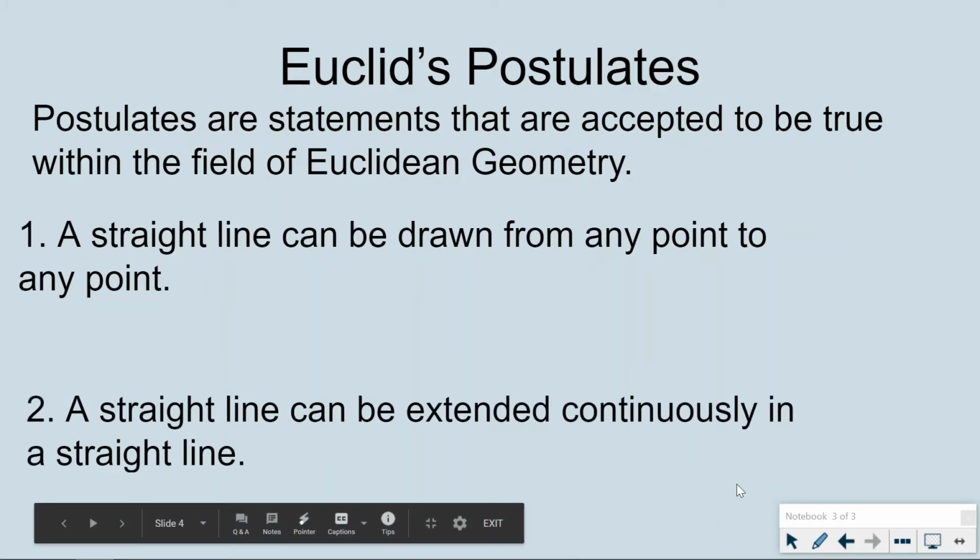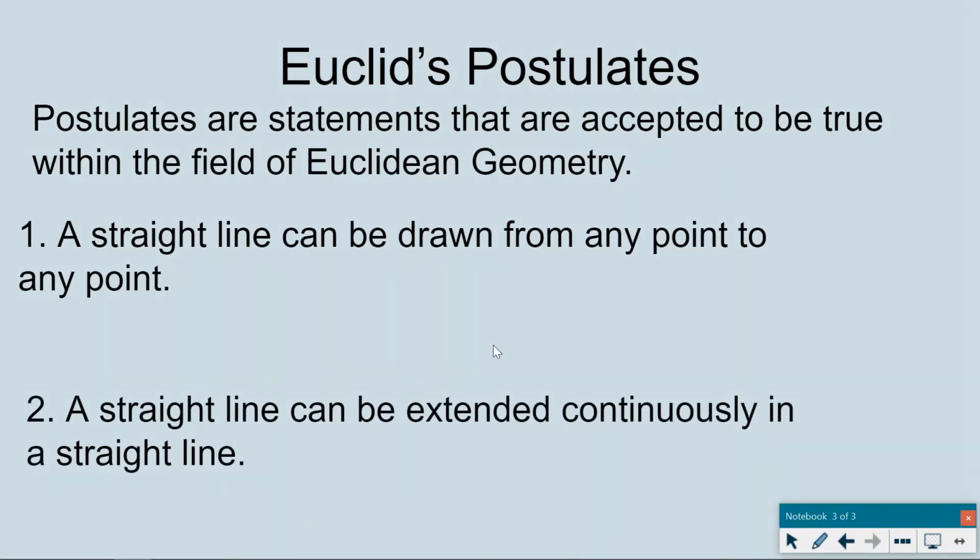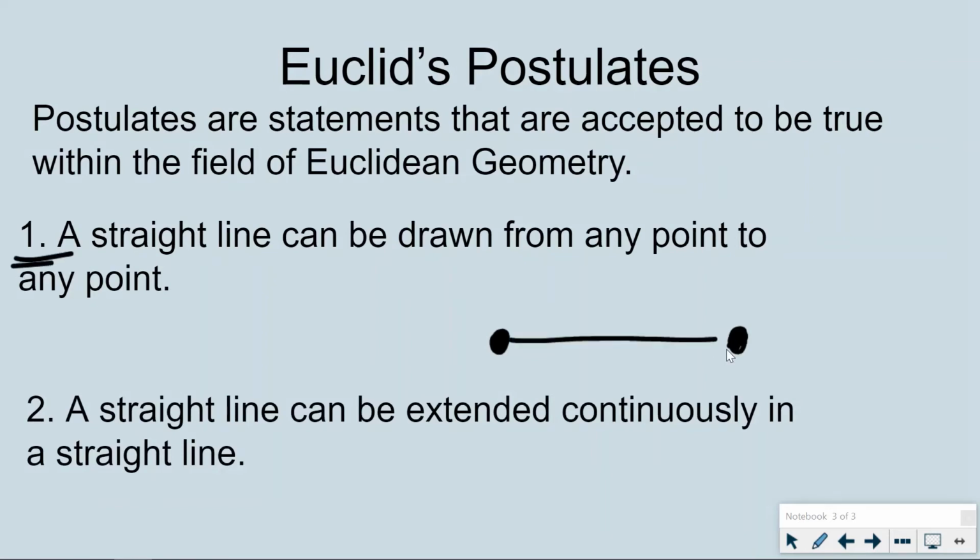A straight line can be extended continuously in a straight line. So actually these kind of follow one another. I have a point here, I have a point here. I know I can draw a straight line between those because actually that is the assumption. I am assuming that this postulate is true. I can draw a straight line between those two. His second postulate says that I can continue that continuously in that straight line.